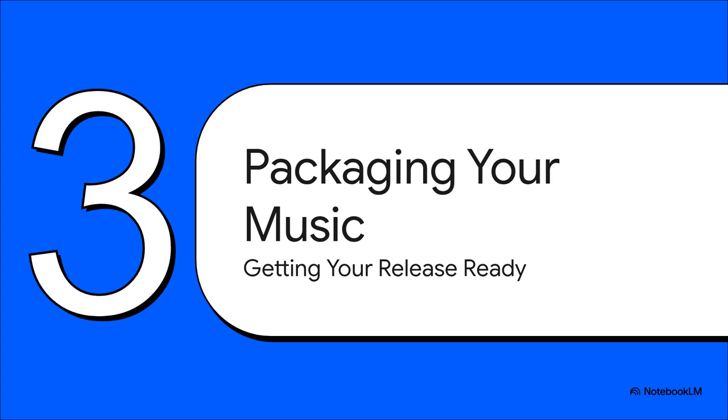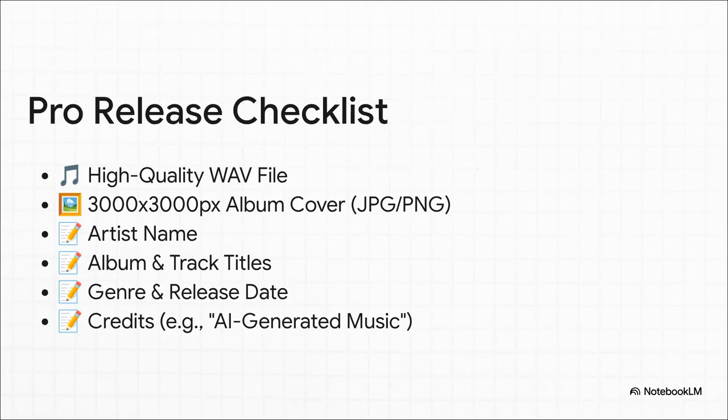Before you send your song out into the world, you've got to package it right. This is where we get your masterpiece ready for its big debut. Think of this as your pre-flight checklist for your song. First, you've got that WAV file. Check. Next, you need a great album cover, and the standard is a high-resolution, perfectly square image. 3000 by 3000 pixels is the magic number. Then you need all the text info, what they call metadata: your artist name, the song title, the genre, and, for transparency's sake, it's a really good practice to mention in the credits that it's AI generated. This is literally everything a distributor is going to ask you for.